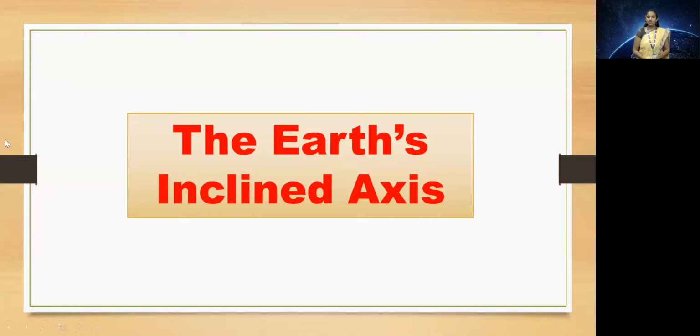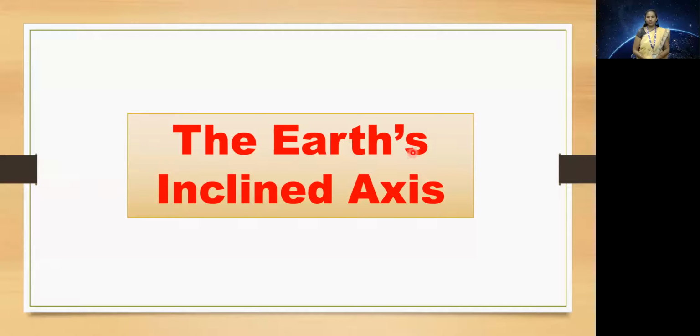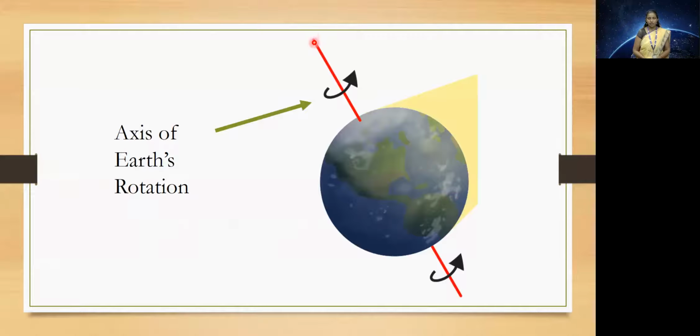When we say that Earth rotates around an axis, we should know in detail about the axis of the Earth, which is actually an inclined axis. The word inclined means slightly tilted or slanting. Let's learn in detail. As we can see in the picture, the red line passing through the Earth is the axis of the Earth, but it is not exactly perpendicular. It is slightly tilted, or we can say it is slightly slanting, and hence it is known as the Earth's inclined axis. That is the axis of rotation of Earth.